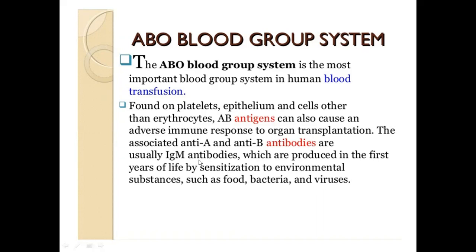They are usually IgM, although we cannot disregard the fact that there would also be IgG antibodies of your ABO. The A and the B antigens of the ABO system need to be typed, as these can also cause tissue rejection during organ transplantation.